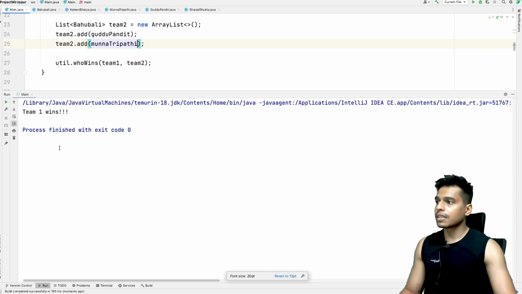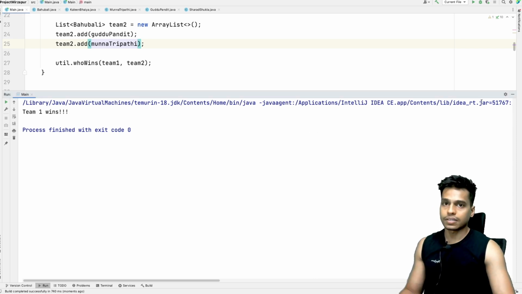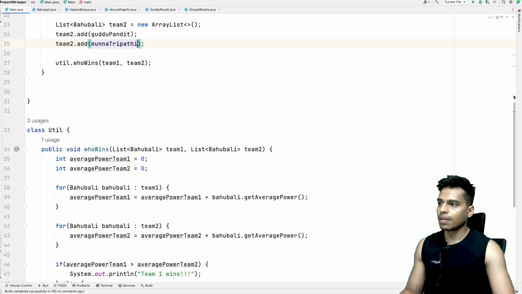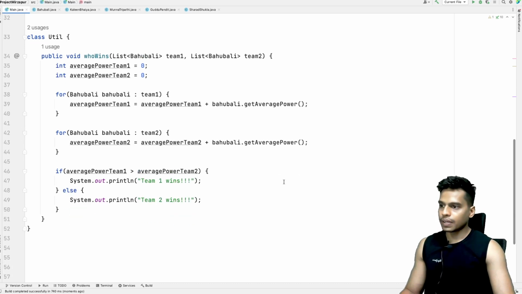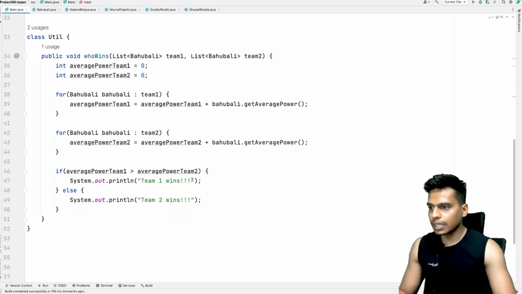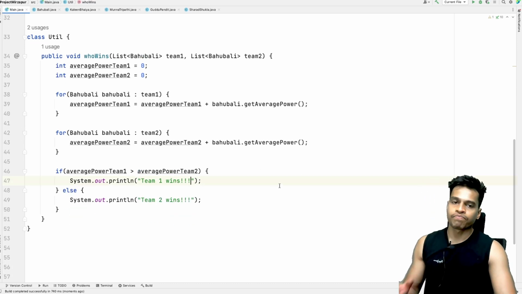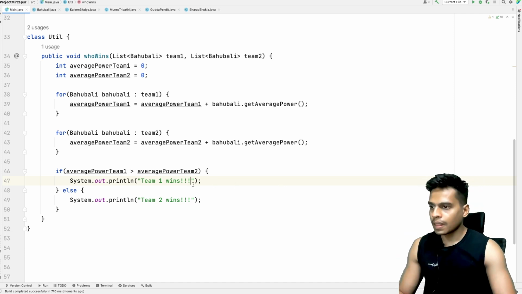Okay, so in this case again team1 wins. I'm not so sure how this time team1 wins. So to remove the confusion, let's also print the score of both the teams.